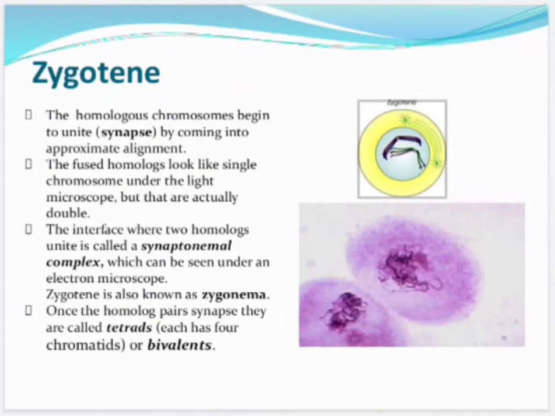Now zygotene. The homologous chromosomes begin to unite or synapse by coming into approximate alignment. The fused homologues look like a single chromosome under the light microscope, but are actually double. The interface where two homologues unite is called a synaptonemal complex, which can be seen under an electron microscope. Zygotene is also known as zygonema. Once the homolog pairs synapse, they are called tetrads or bivalents.